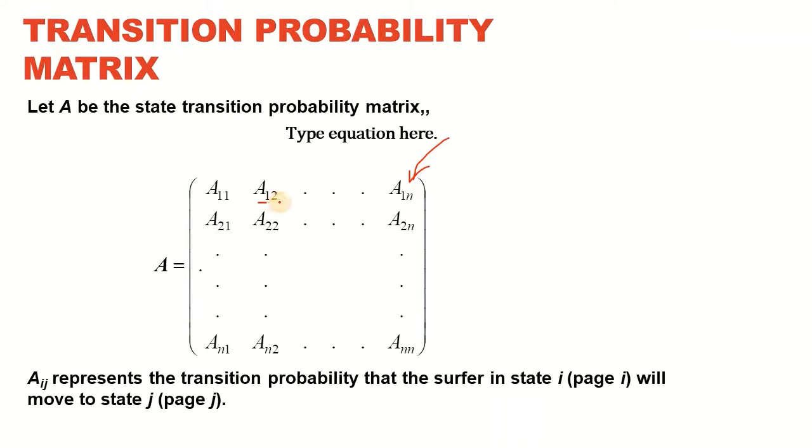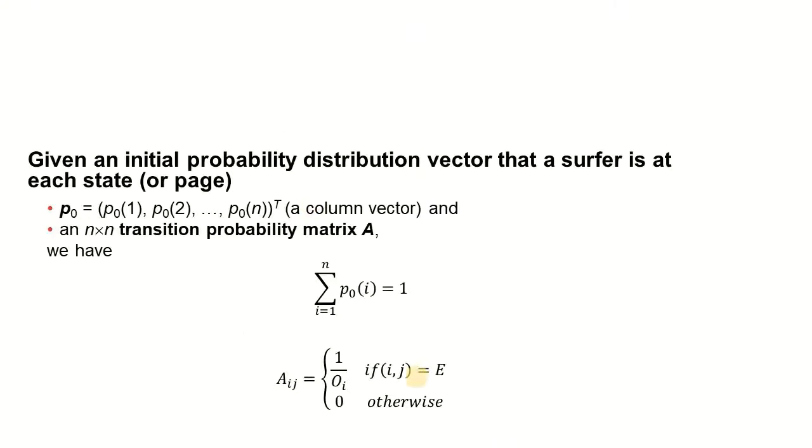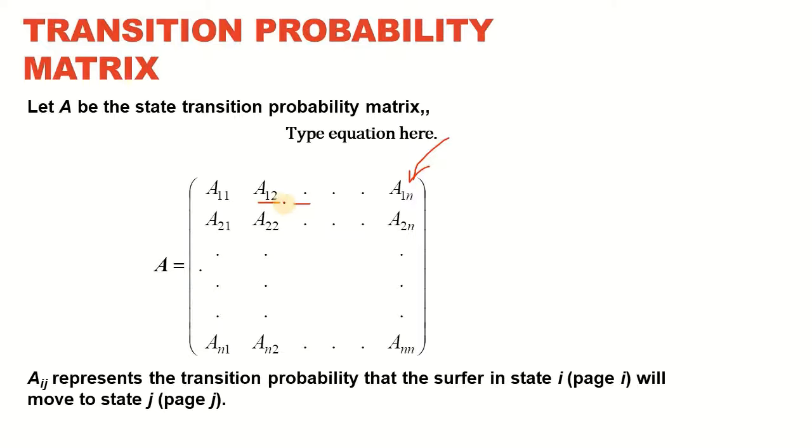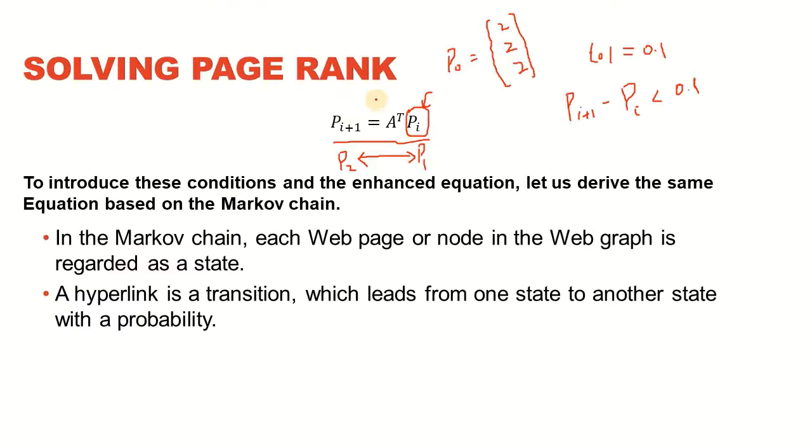So how are we going to populate this matrix with the values? For that, if there is an edge from one node to another, it's going to be 1 over the total number of votes that that node is having, that is the total number of outlinks. If you do not have an edge between the two nodes, then that is going to be 0. The sum of all the votes that a node is having is going to be 1. So using this approach, we can fill up the values in this matrix, and that is going to define the structure of the matrix for us, so that we can continue with this formula and keep on identifying new values each iteration.